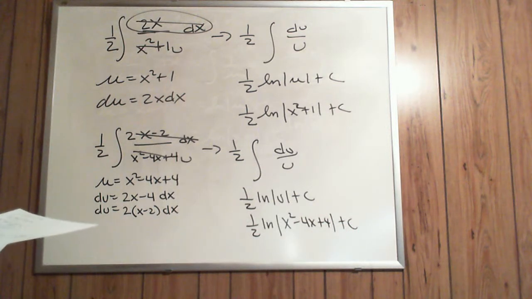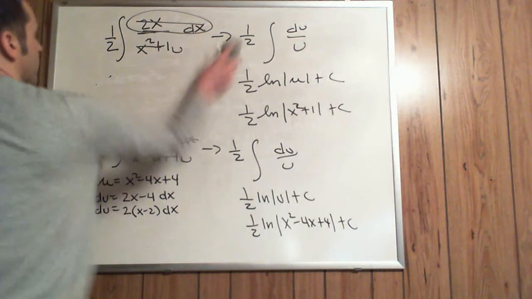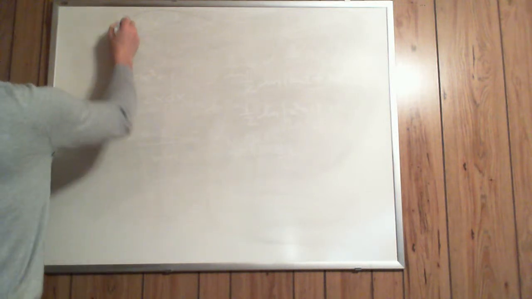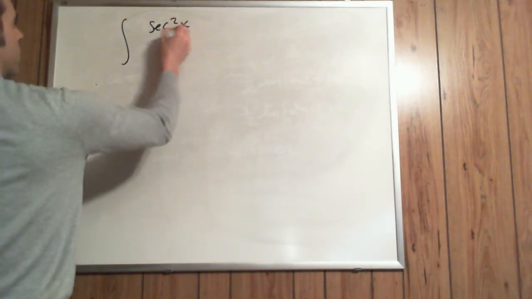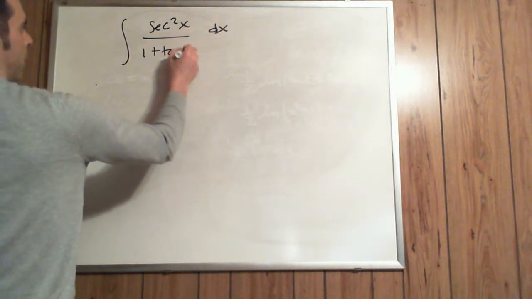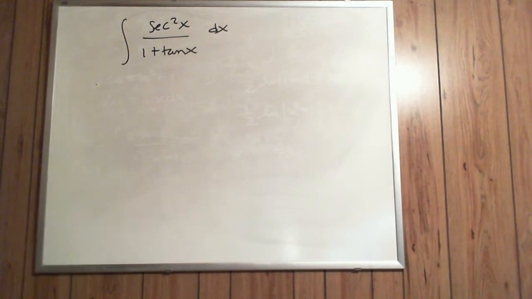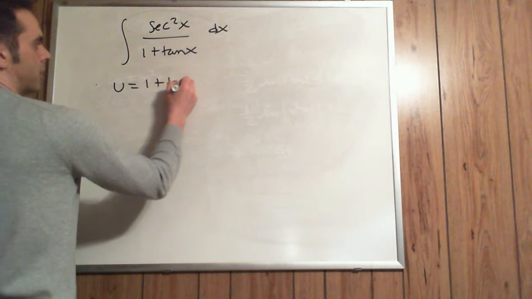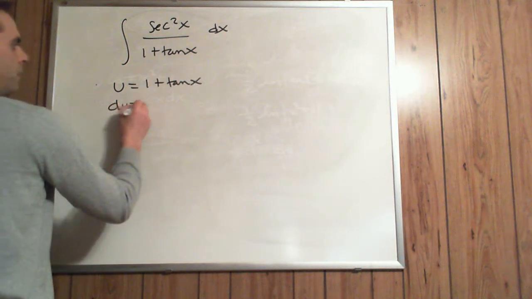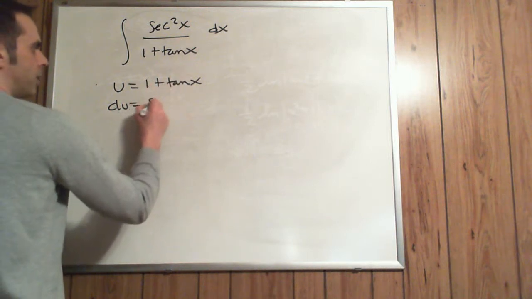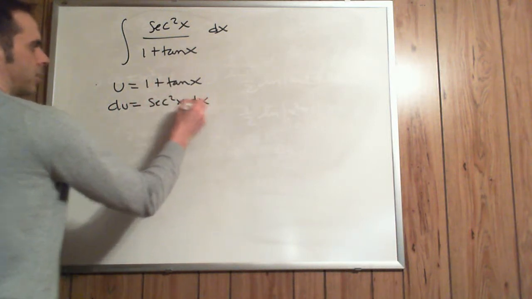Okay, and one more on that is the indefinite integral of secant squared x dx over 1 plus tangent x. So if I choose the u to be the bottom, 1 plus tangent x, du would be equal to the derivative of 1 is 0. The derivative of tangent is secant squared x dx.